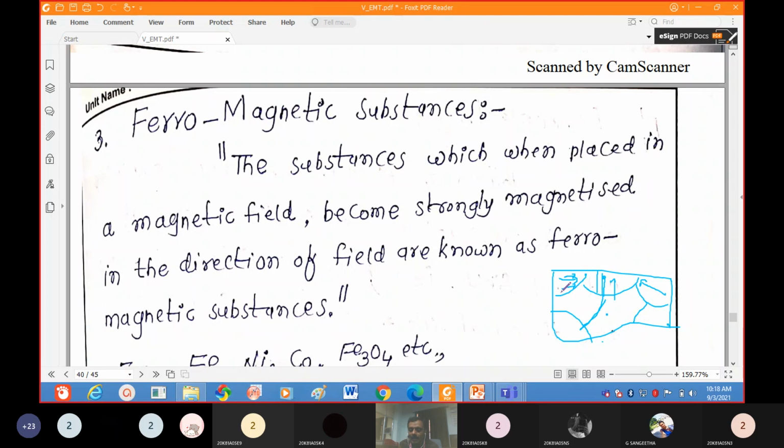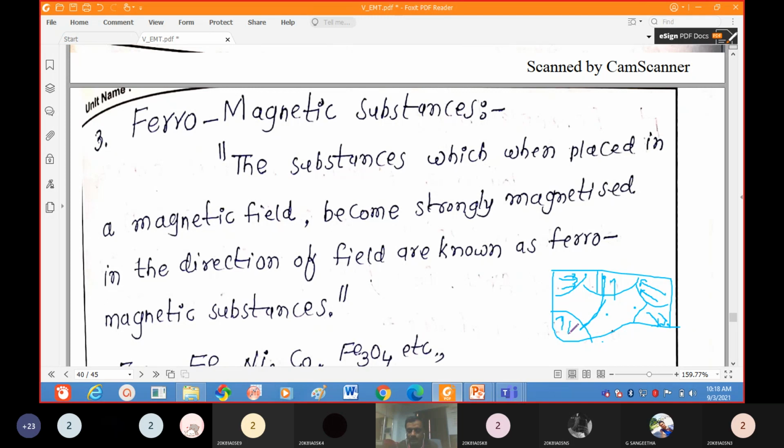So these atoms form one domain, all oriented in one direction. These form another domain. Similarly, some atoms are oriented in this direction. All atoms combined form one domain like that. Different atoms orient in different directions, and they form domains. So if you take the resultant magnetic moment, it will